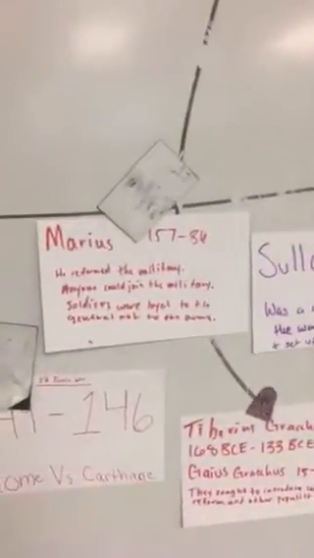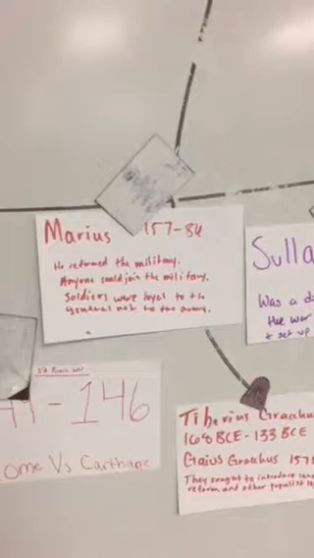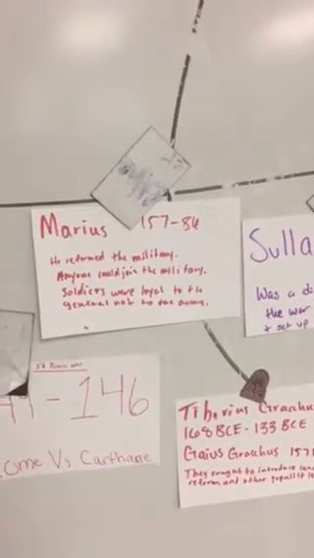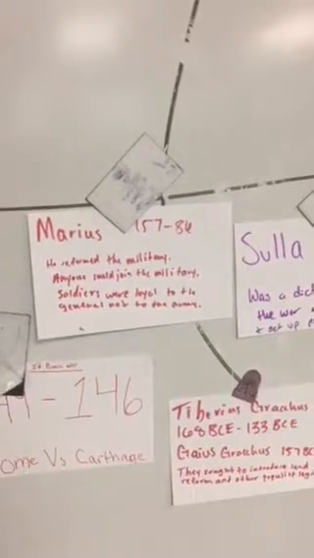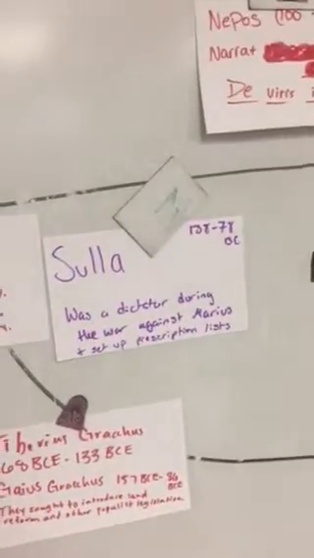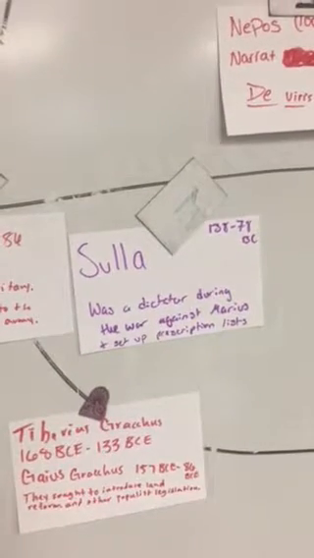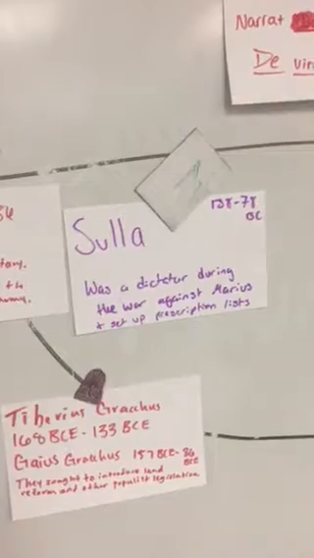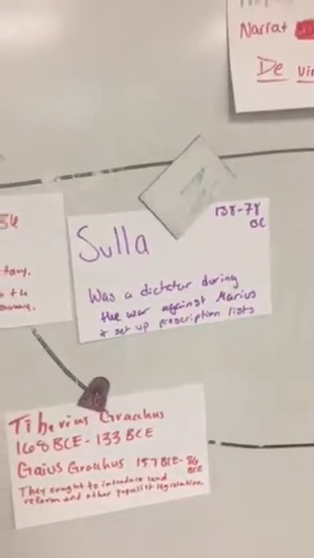Marius reformed the military. He said that anyone could join the military, and this caused the soldiers to be loyal to the general and not to the army they were part of. Sulla was a dictator during the war against Marius and set up proscription lists. He lived from 138 to 78 BC.